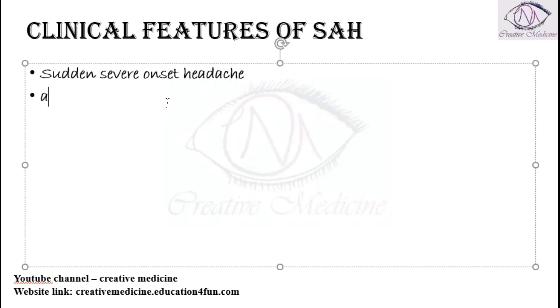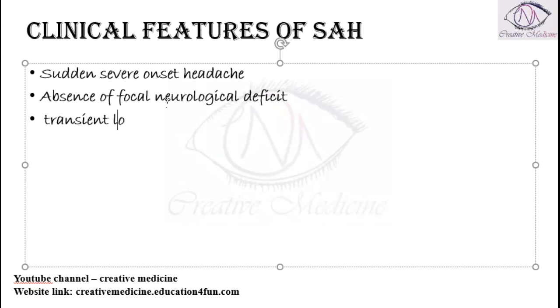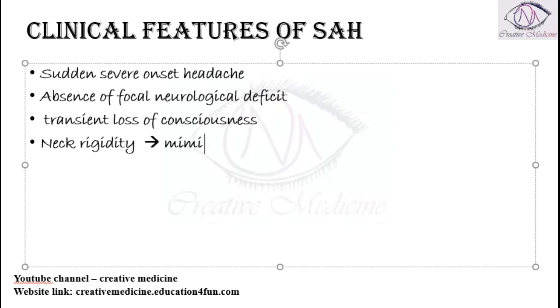This sudden severe headache is present in the absence of focal neurological deficit. There is also transient loss of consciousness seen with neck rigidity, and this neck rigidity will mimic meningitis.